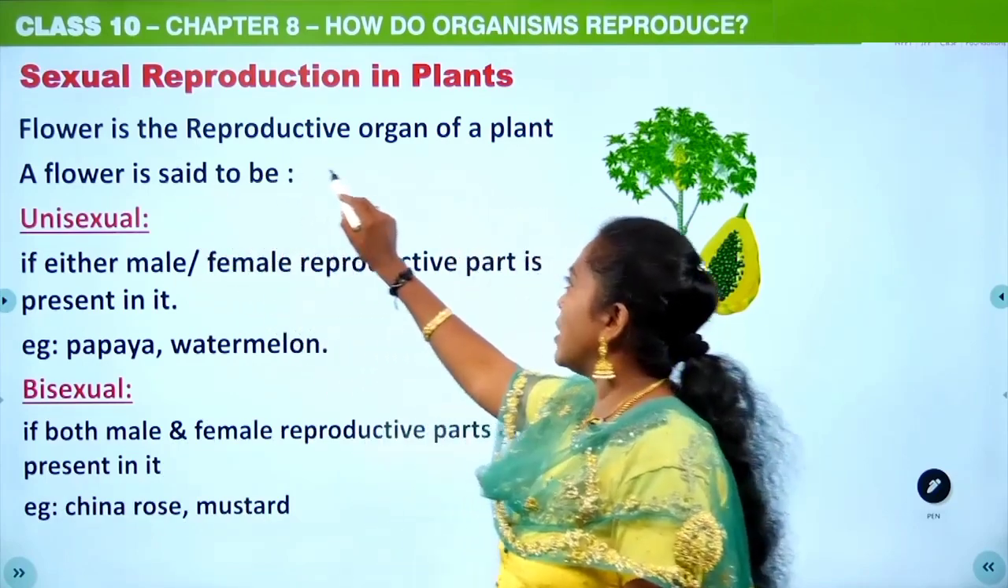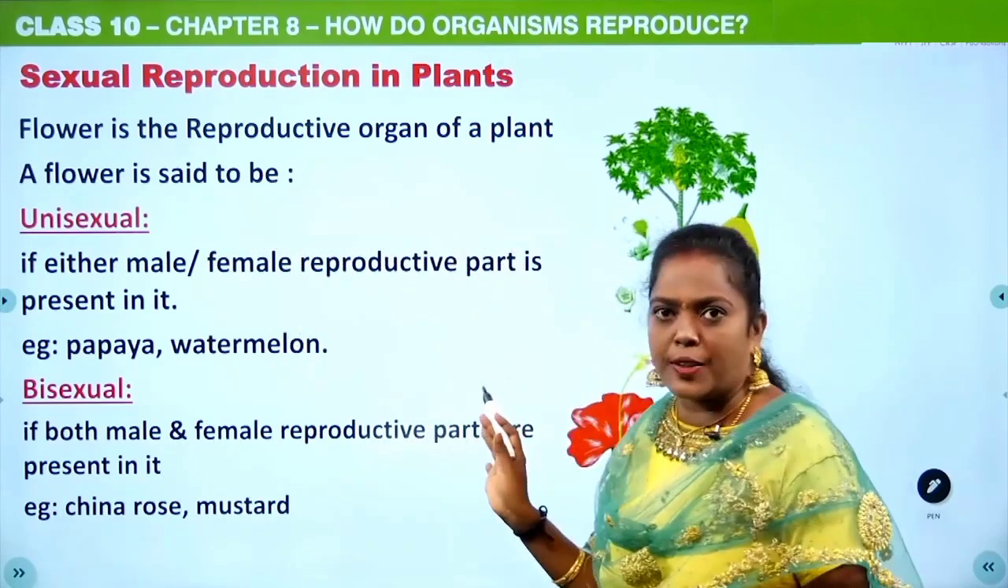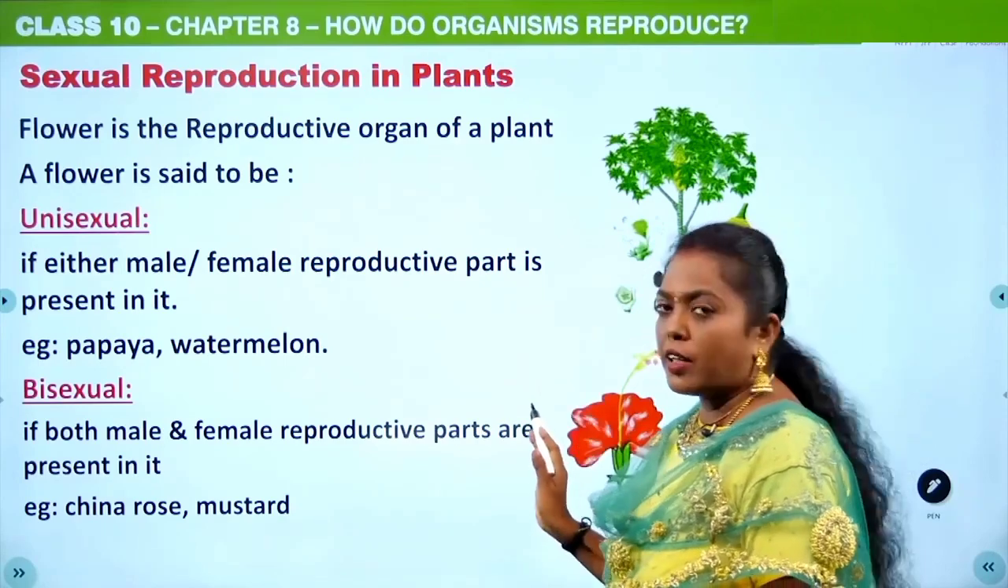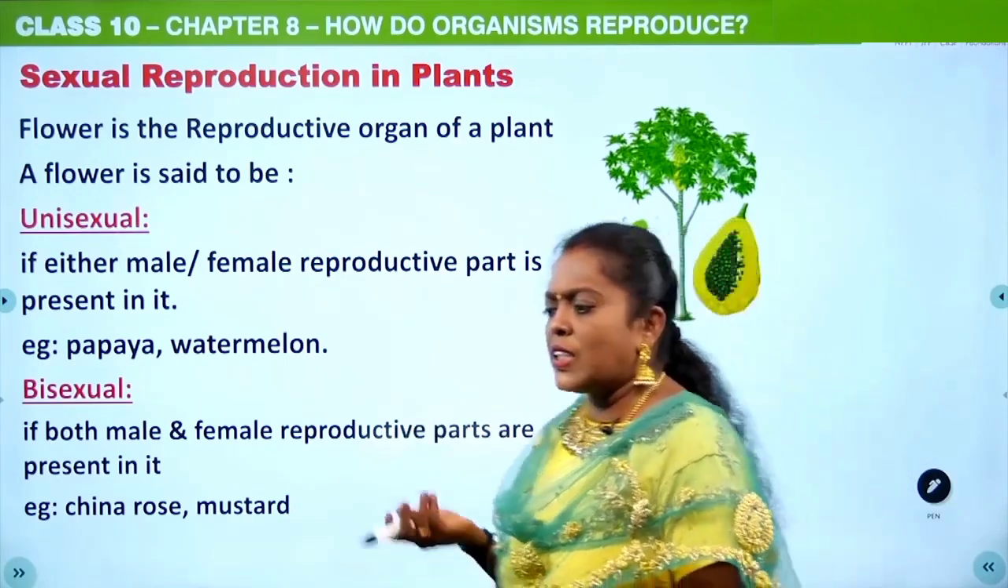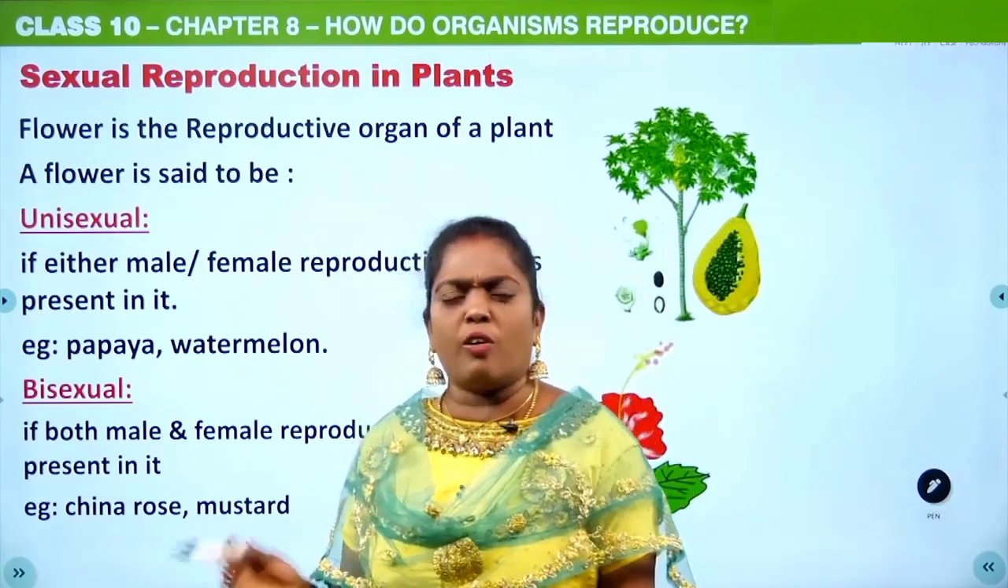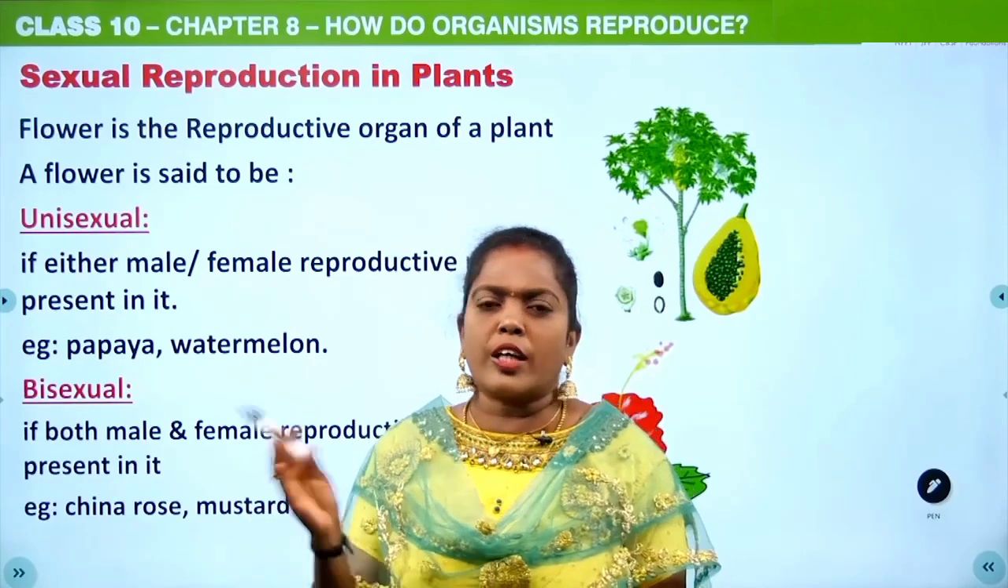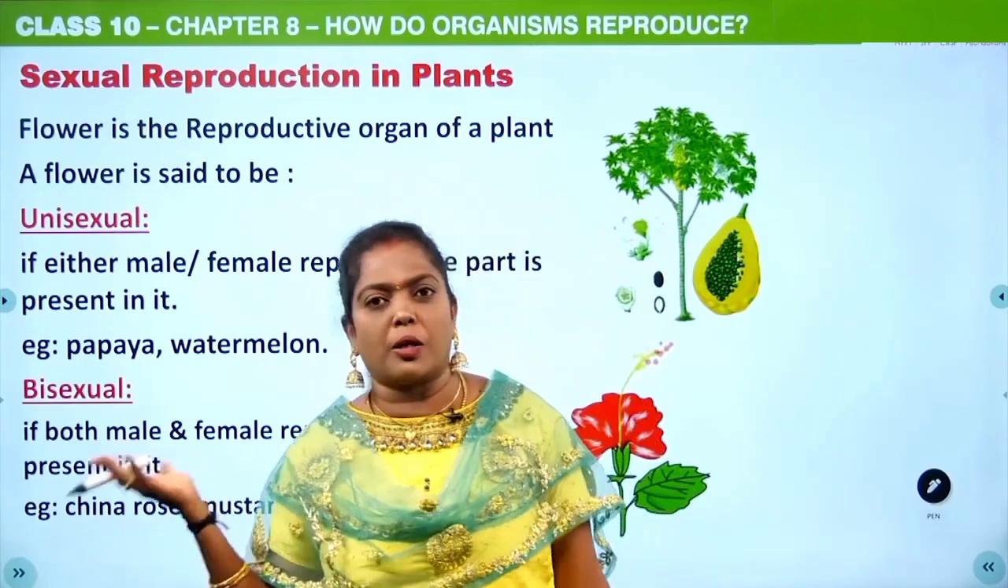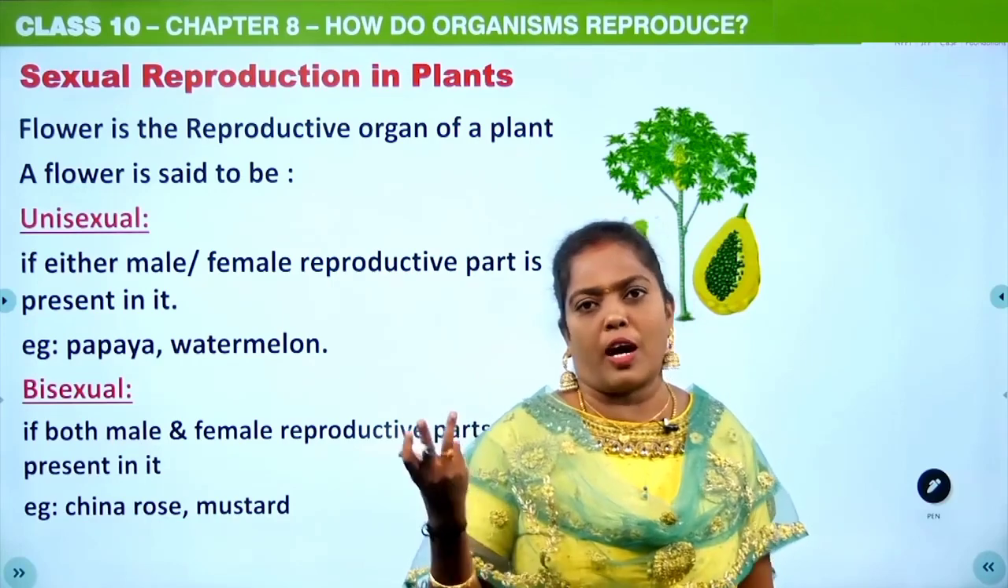The flower is the reproductive organ of a plant. Okay, so which is the reproductive unit? The flower. All these things like root, stem, leaf are vegetative parts. Okay, that is the vegetative part. Only the reproductive part is the flower.